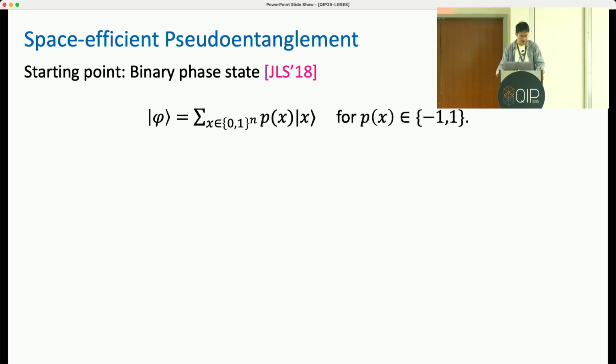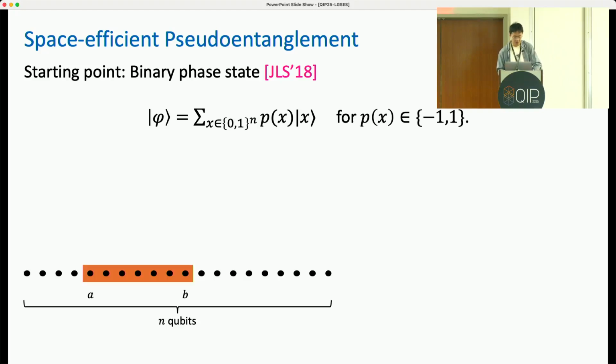So how does our space-efficient pseudo-entanglement work? The starting point is still the binary phase state developed by Zhou and Song, just as the prior works on pseudo-entanglement did. So we have this psi to be a superposition over all the computational basis states, and there's a coefficient that's going to be either +1 or -1 in front. The thing we do is we want to play with this phase function p to achieve the desired entanglement structure. We can first start with a simple case where we consider there are n qubits. We only care about the entanglement structure between the qubits from A and B and the rest of the system, but we don't care about the entanglement of any other bipartitions.